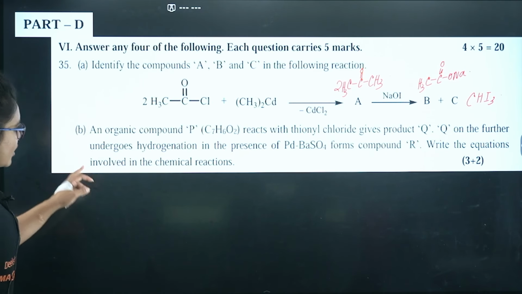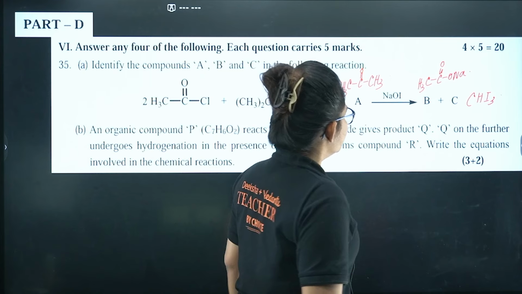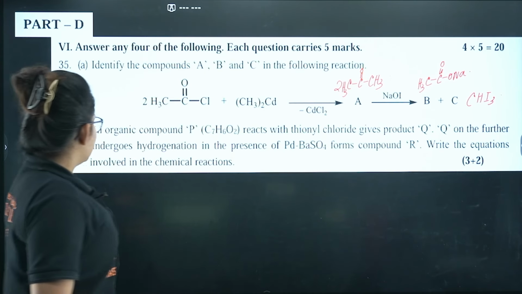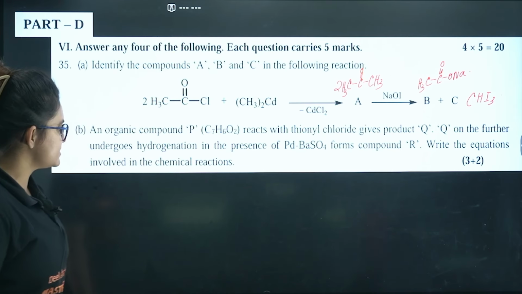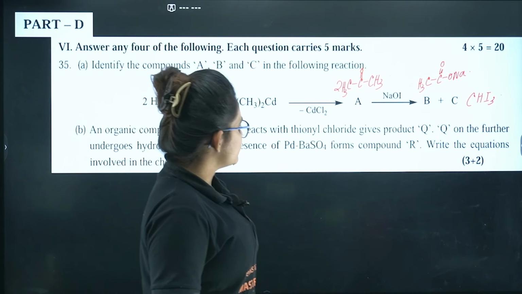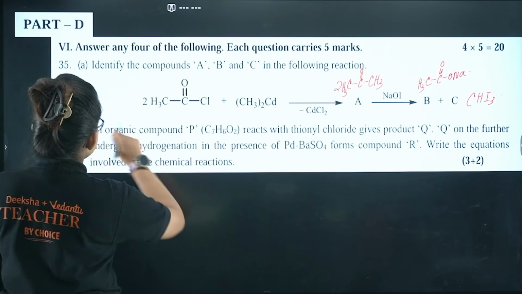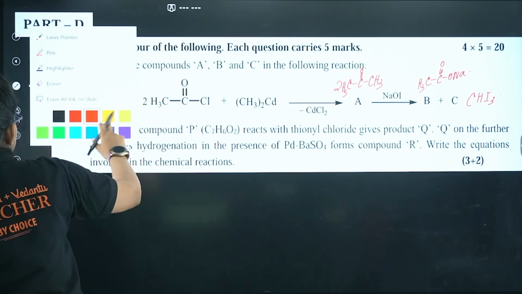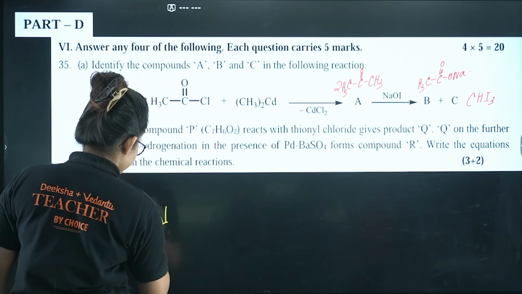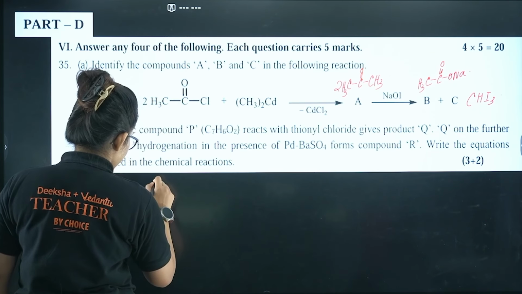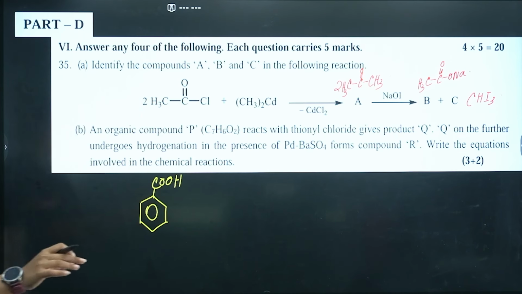Next, let's proceed. An organic compound P reacts with thionyl chloride, gives the compound Q. Q further undergoes hydrogenation in presence of Pd-BaSO4, forms compound R. Write the equation involved in the reaction. So this seems to be, this is the formula of basically benzoic acid. Just count the number of carbon, oxygen and hydrogen, it will be similar.